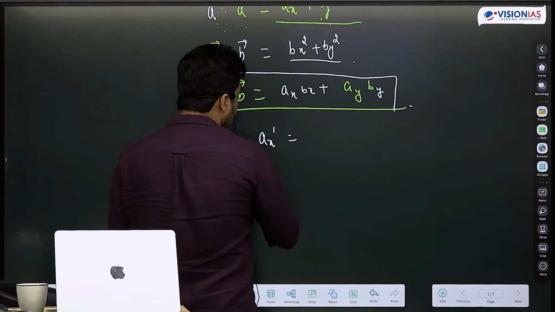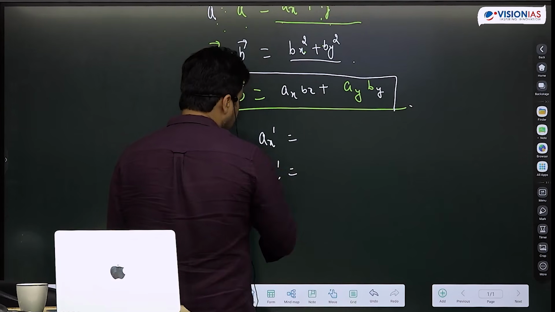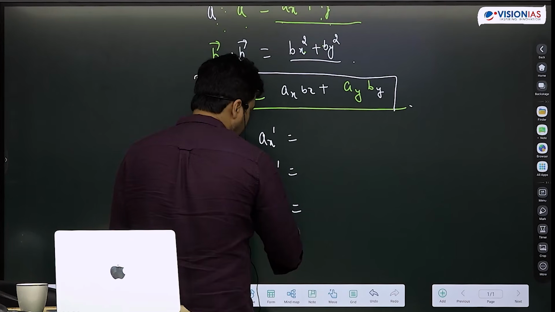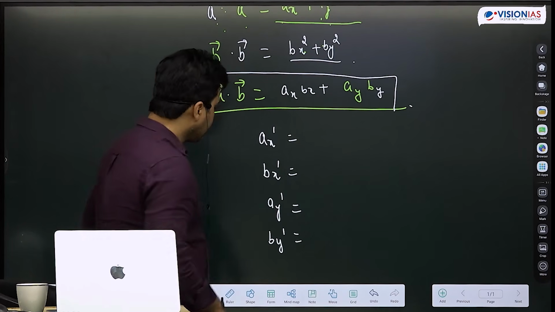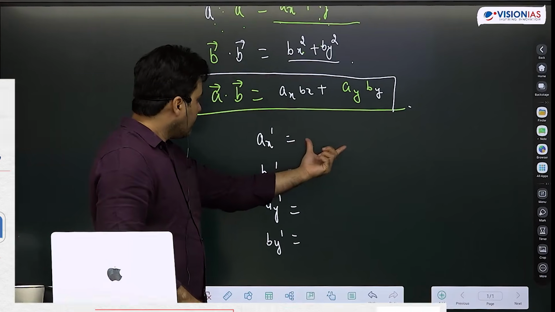AX dash क्या होगा? BX dash क्या होगा? AY dash क्या होगा? BY dash क्या होगा? In terms of ax, ay and theta.